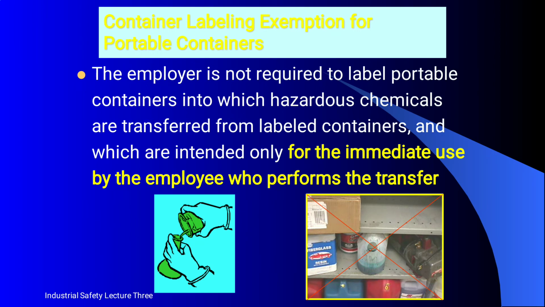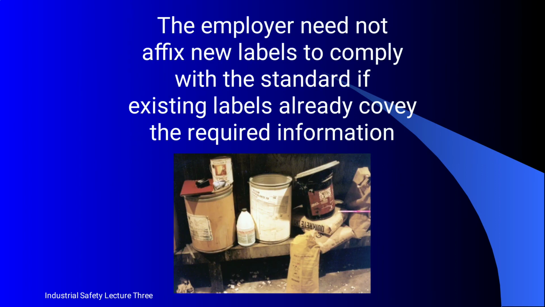Next, the container labeling exception for portable containers. The employer is not required to label portable containers into which hazardous chemicals are transferred from labeled containers and which are intended only for the immediate use by the employee who performs the transfer.